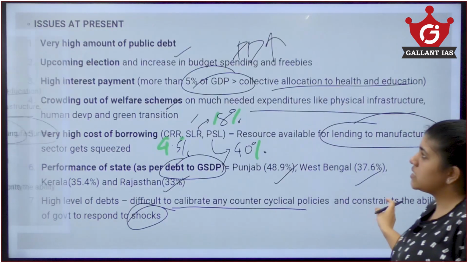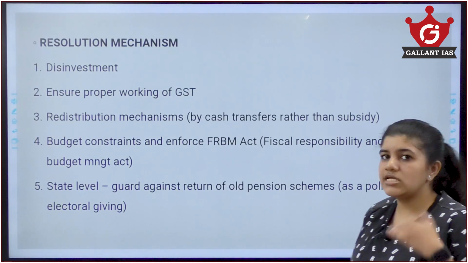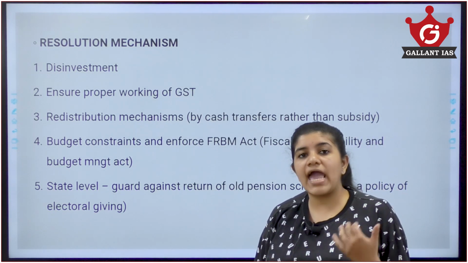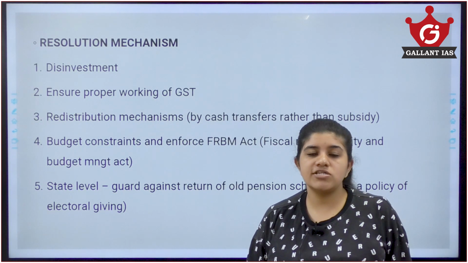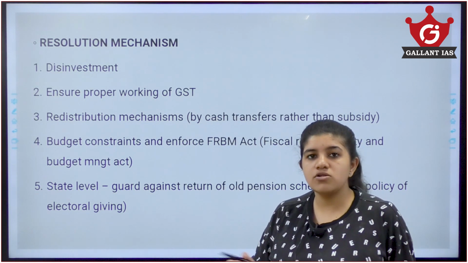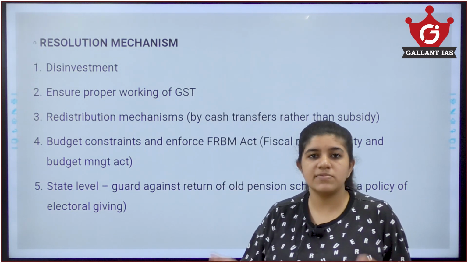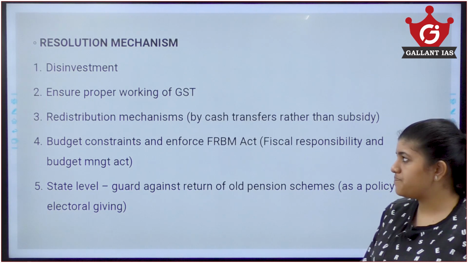Now, let us see some way forward out of all these 7 issues I have talked to you about. Resolution: disinvestment. We know about the Air India disinvestment, BSNL disinvestment. If a sector or an organization is not working very well in the government, it is better to privatize it or give it away and disinvest rather than putting money again into these sectors.